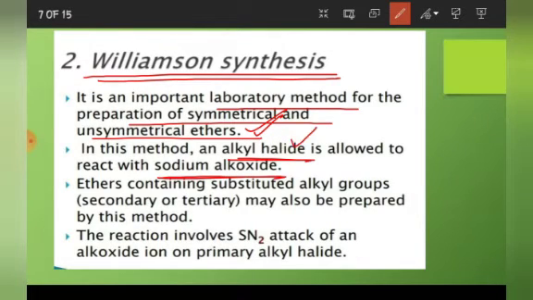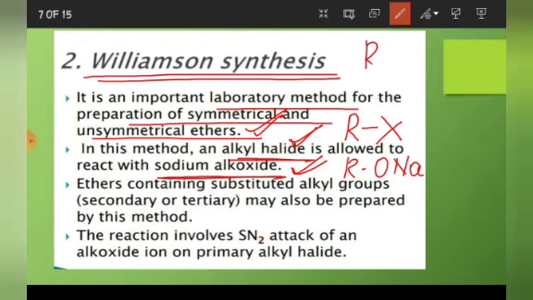So these are the two reagents, alkyl halide and sodium alkoxide. You have studied alkyl halide, we can write as RX. And what is sodium alkoxide? See this, RONa is known as sodium alkoxide. Now what is it? It is the sodium salt of any alcohol or phenol.